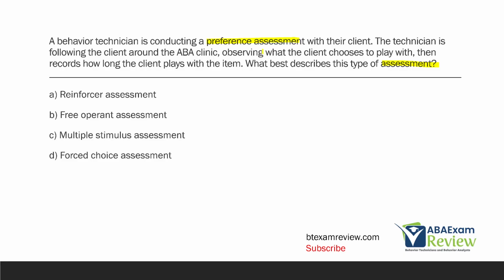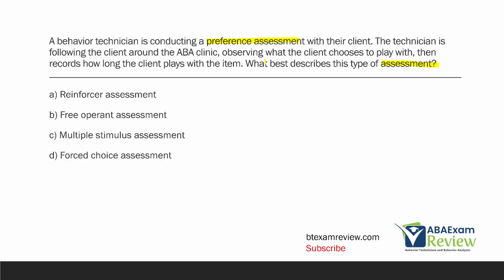Now, is a preference assessment the same as a reinforcer assessment? It's not. A preference assessment is identifying what the client may like and what potentially serves as reinforcement. A reinforcer assessment is actually assessing the stimuli for reinforcing properties. And we're not doing that here. We are doing a preference assessment.